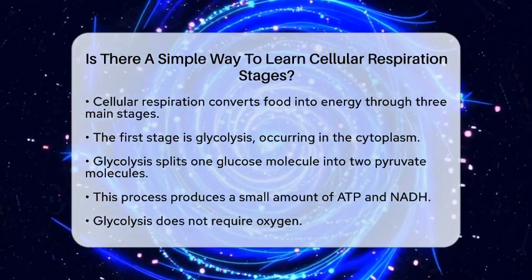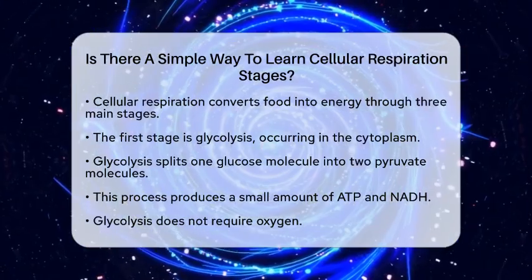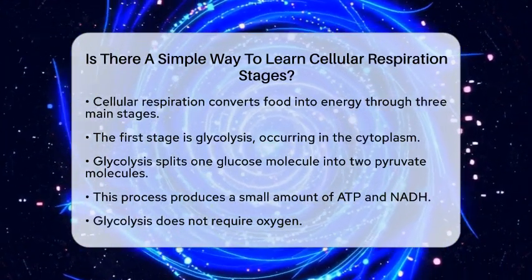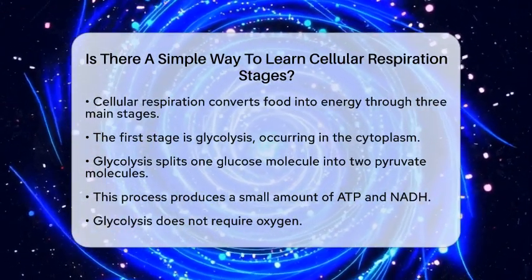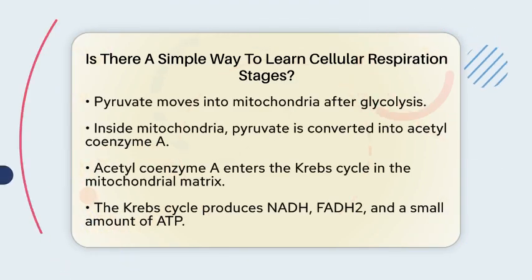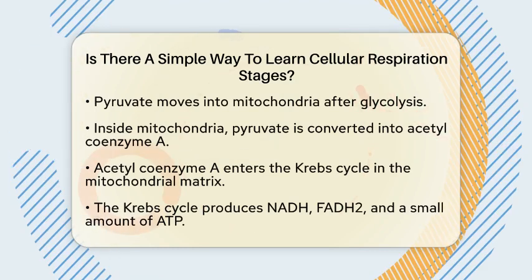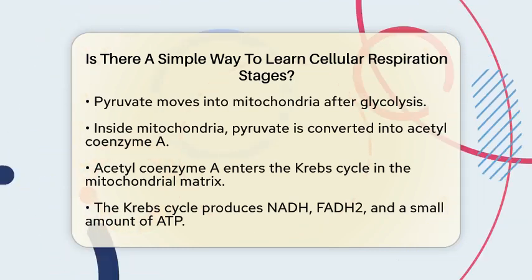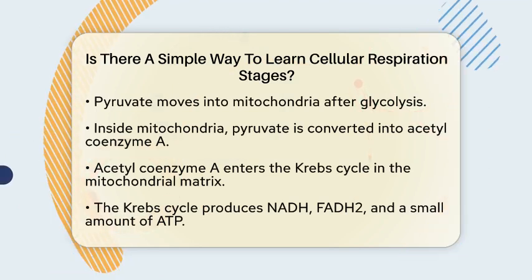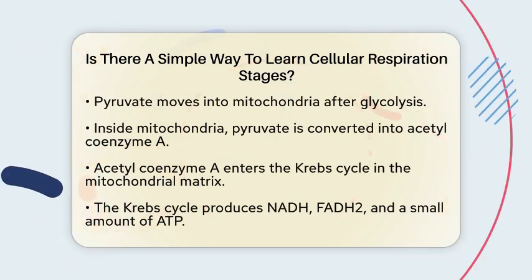Once glycolysis is complete, the pyruvate moves into the mitochondria. These organelles are often called the powerhouses of the cell. Inside the mitochondria, pyruvate is transformed into acetyl coenzyme A. This new molecule enters the Krebs cycle, also known as the tricarboxylic acid cycle. The Krebs cycle occurs in the mitochondrial matrix and processes acetyl coenzyme A further.